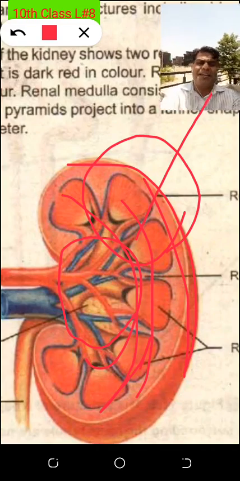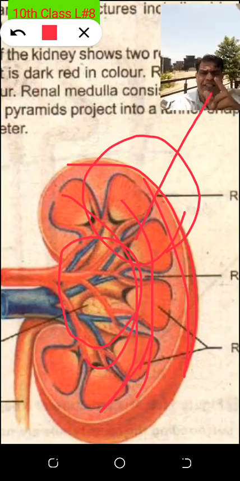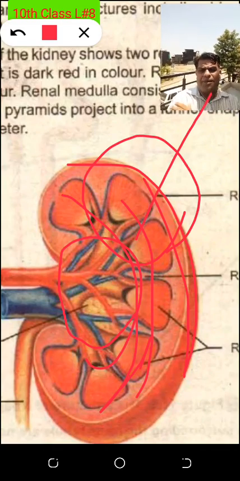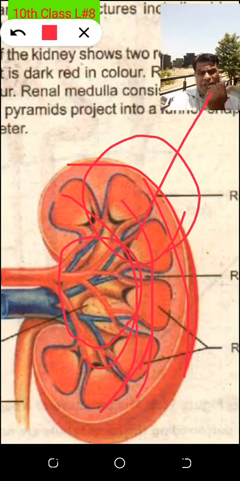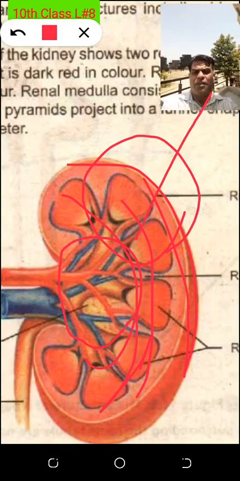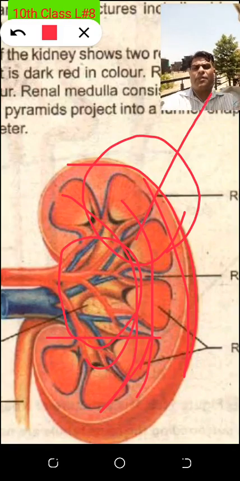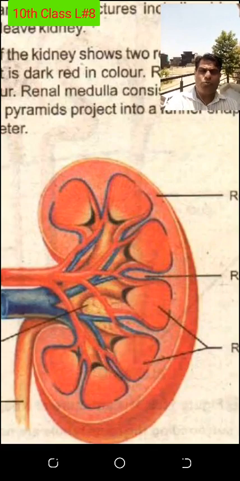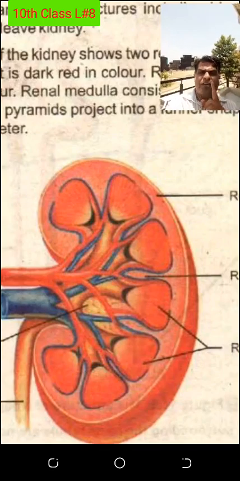To a little extent, when I teach you the nephron, I will tell you about some capillaries and arterioles, and two arterioles I will definitely tell you, because those arterioles make the actual pressure system in the nephron to remove the nitrogenous waste component. I will also tell you one more point: nephrons also make sure that useful things do not come out of the body. That is significant. A lock should be there.